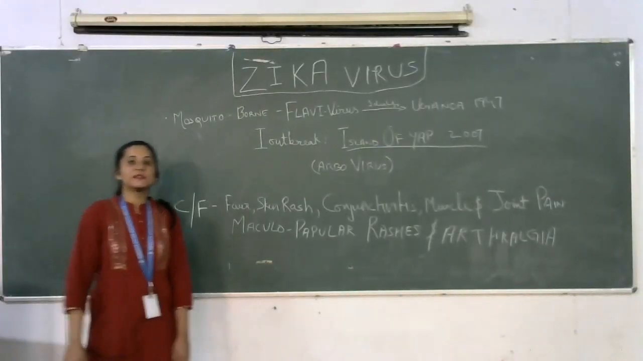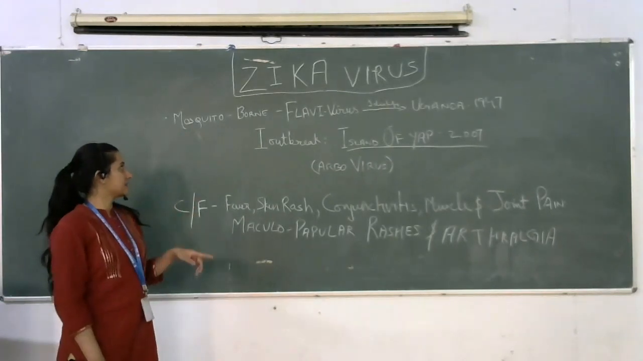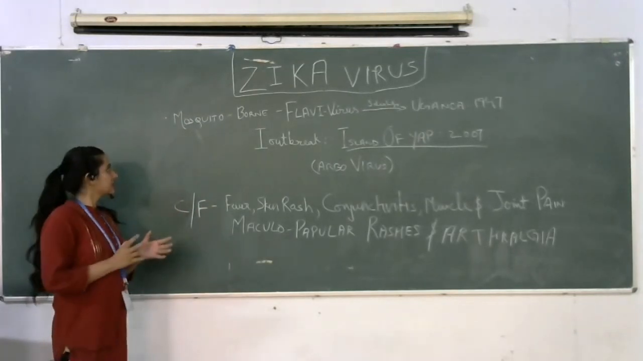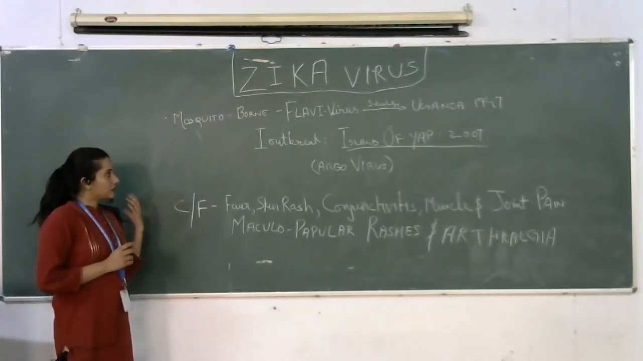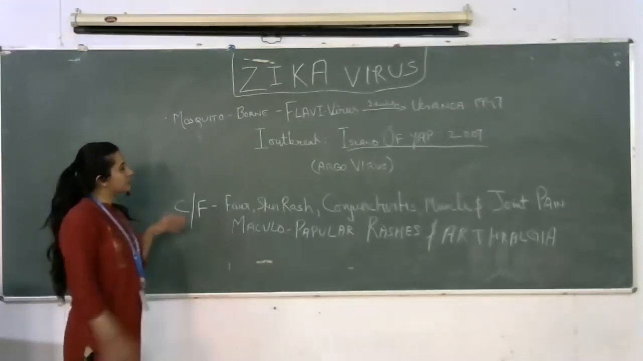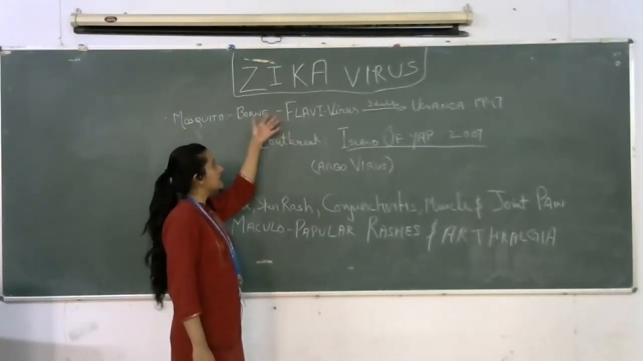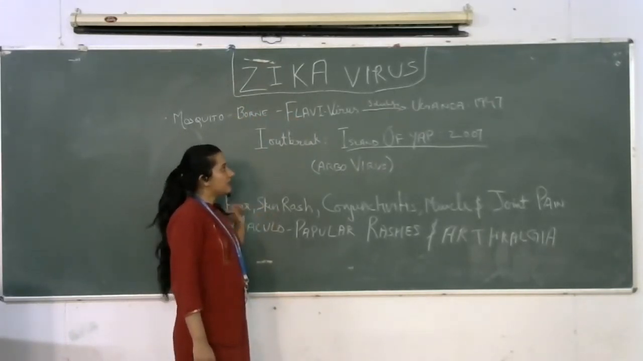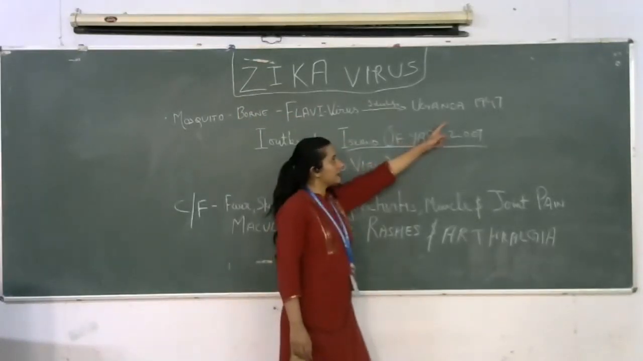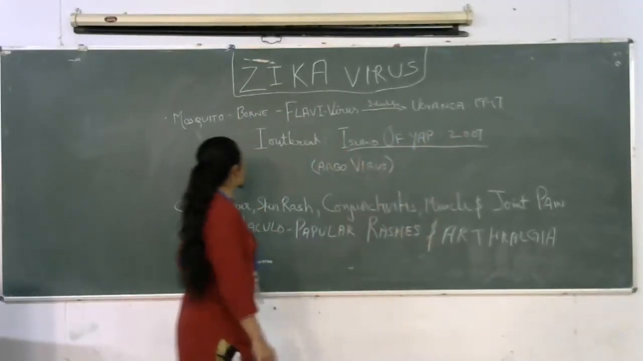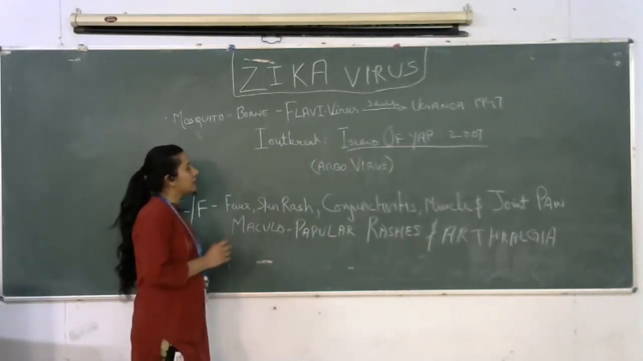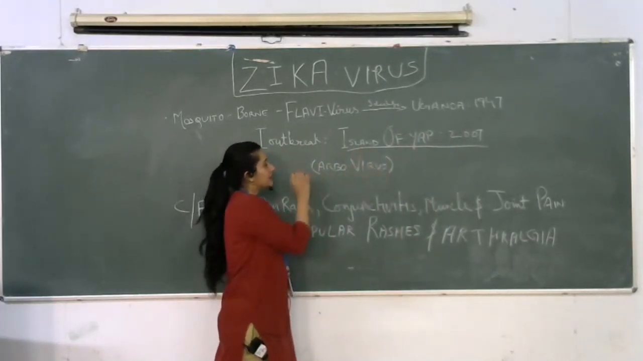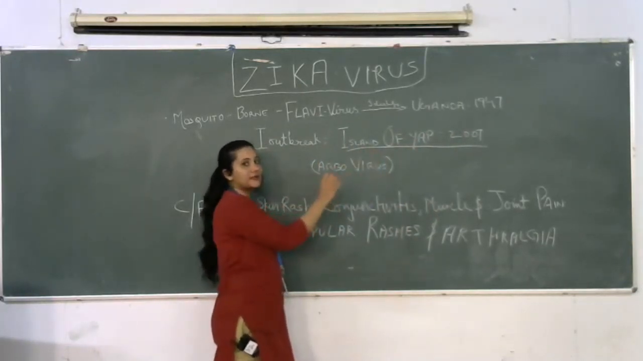Hello everyone. The topic for today is Zika virus. Zika virus is a mosquito-borne virus and infection, known as a flavivirus, F-L-A-V-I, which was first identified in Uganda in 1947. The first outbreak took place on the island of Yap, Y-A-P, in 2007.